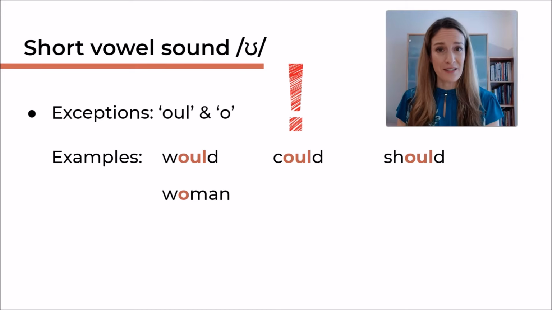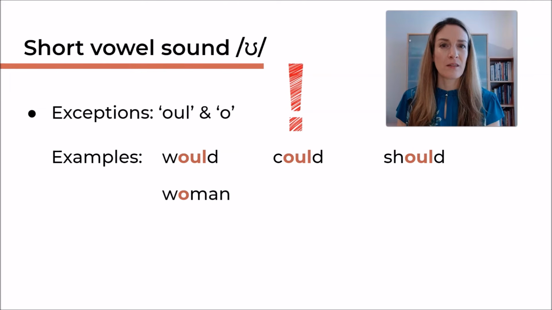Now, there are some exceptions. Sometimes we have the spelling O-U-L. We had this earlier with the word would. And then sometimes we could also have the spelling O. Let's have a look at some examples. Here are 3 modal verbs, all spelled with O-U-L, and the pronunciation is O. Would, should, could. I said them the wrong way around. I'm going to repeat. Would, could, should.